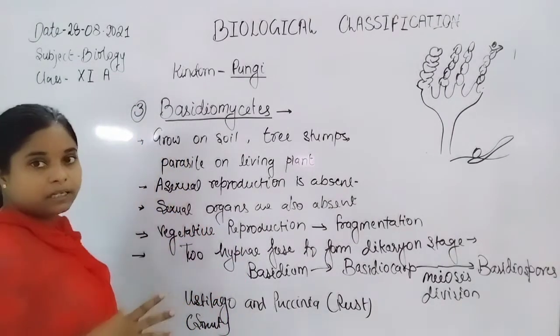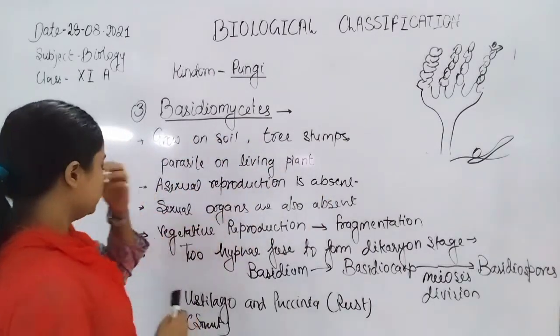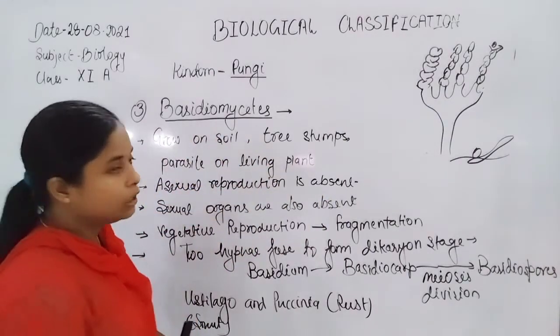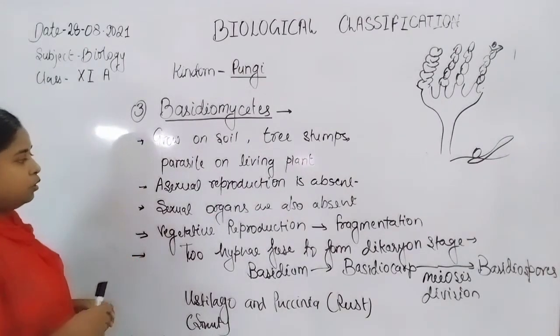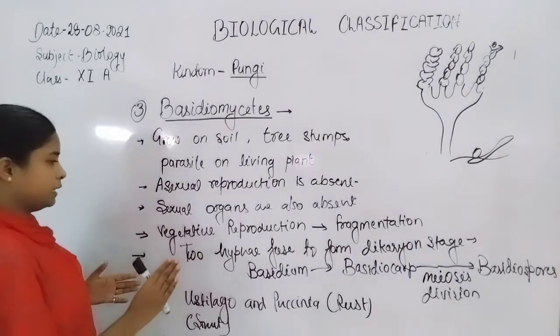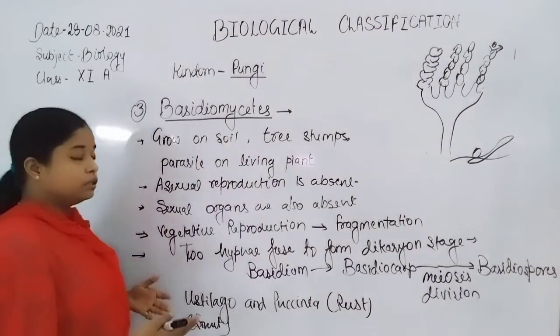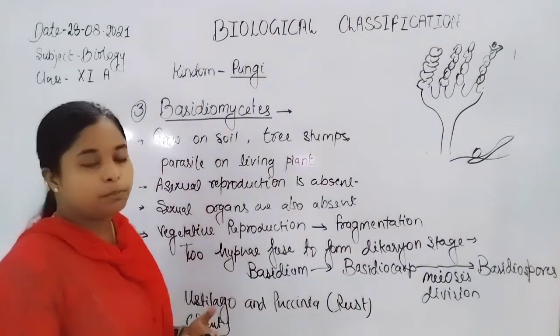Basidiomycetes grow on soil, tree, shrub, or as parasites on living plants. Asexual reproduction is absent, and sexual organs are also absent. So how does reproduction take place in this type of organism?